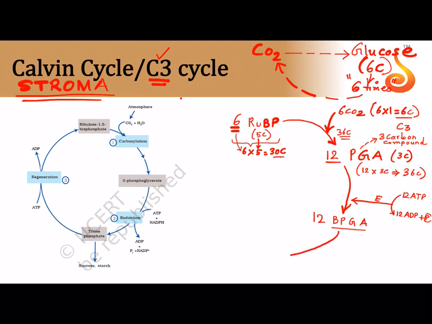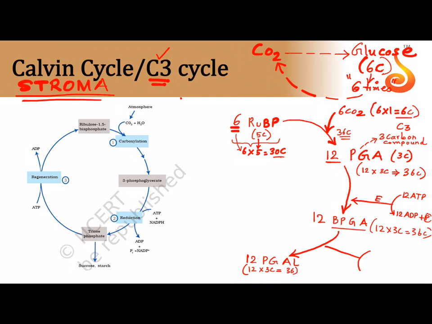And now what happens is these 12 molecules of bisphosphoglyceric acid are reduced into 12 molecules of phosphoglyceraldehyde. So again here it is 12 into 3 carbon, that is 36 carbon. Again PGAL is 12 into 3 carbon, that is 36 carbon.